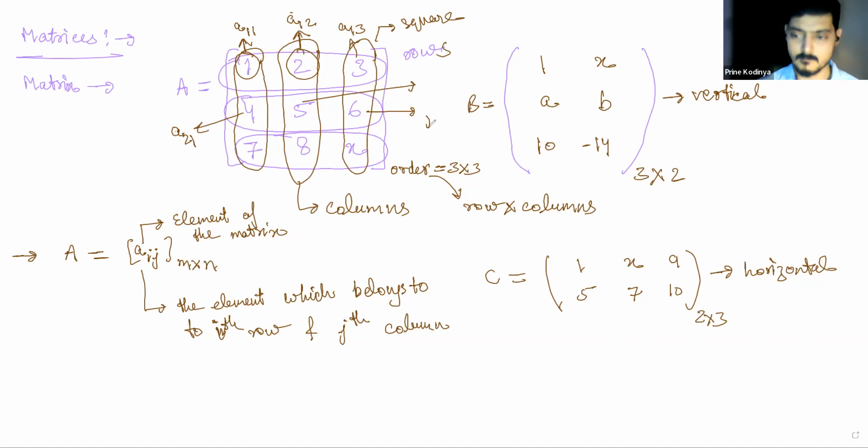A22 and A23. Similarly, A31, A32, A33. So these are the elements basically.